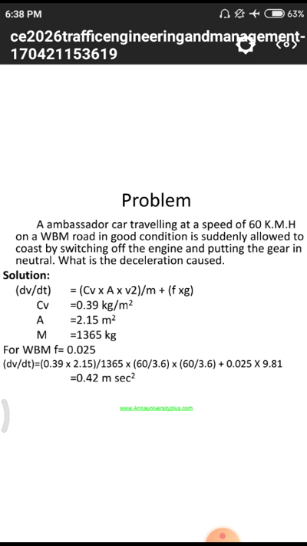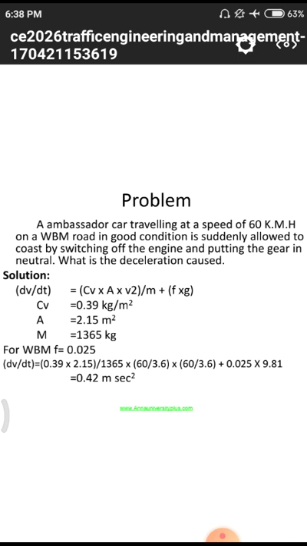dv by dt is normally equal to C_v into A into v square by m plus f into g. Here f means frictional force, and g is the acceleration due to gravity. Here C_v is 0.39 kg per meter square, and A is equal to 2.15 meter square. M is the mass of the particular car, 1365 kg. For WBM roads, the friction is 0.025.